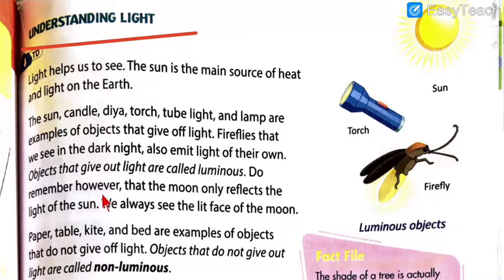Do remember, however, that the moon only reflects the light of the sun. We always see the lit face of the moon. If you look at night, the moon is always very bright. It is the face of the moon which is towards us, and we always see it lit up. Why? It does not emit light on its own. It is the sun that throws light on the moon, and the moon reflects that light onto the earth. So, the moon does not have light of its own, and it is not a luminous object. You need to remember this.